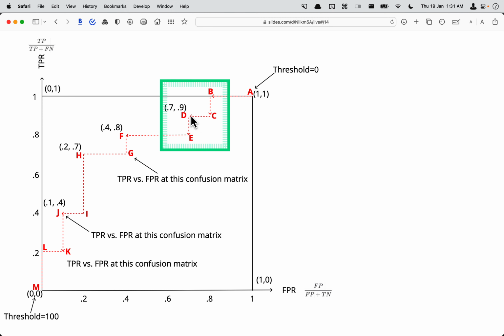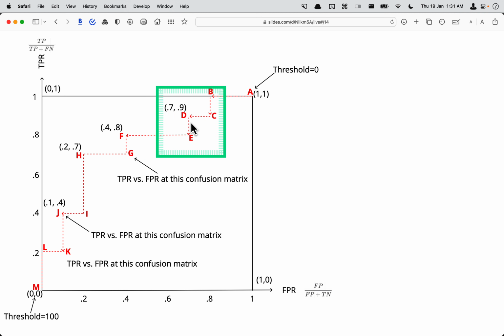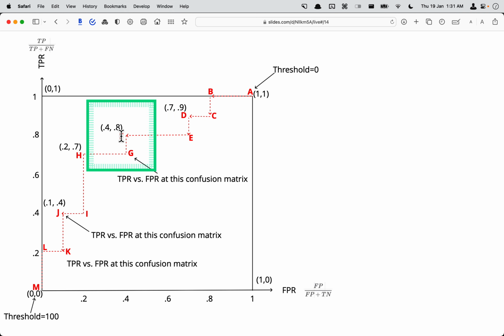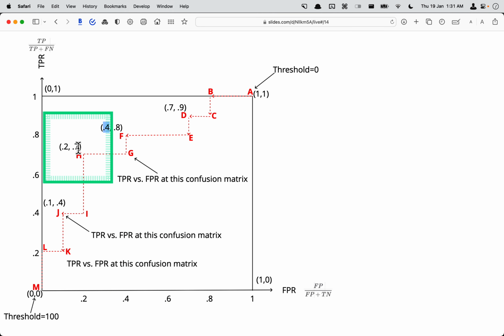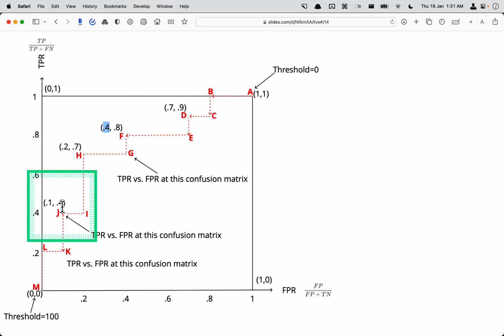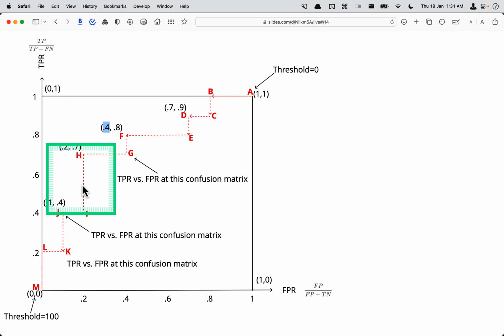I'll just go with 20%, 25, 30. You can have different ones, like 20, 30, or 25, 30, 50. At this point my FPR coincides with 0.4 and 0.8, and then similarly 0.2, 0.7 and 0.1, 0.4 at different thresholds. As I mentioned, this could be 25, 30, 35, 40, 45, 50, 60. You can have different thresholds.